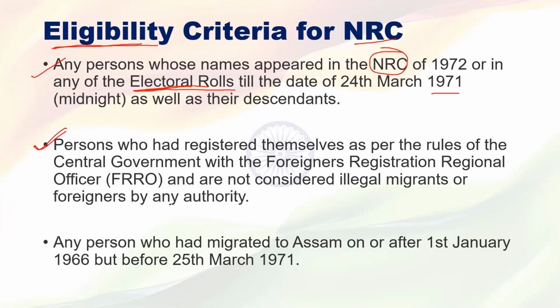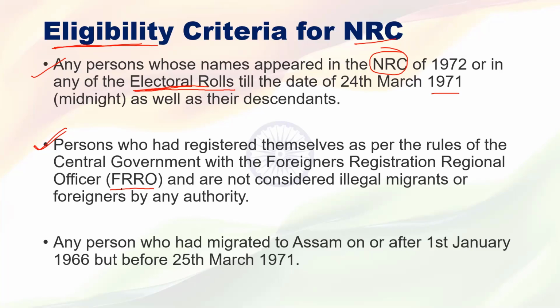Hello? Yes, sir. Got it, everyone? Sir, is FRO an organization? Wait a minute, one by one, tell me. This is a central government organization, the Foreign Registration Regional Officer. Then how will it be illegal, sir?